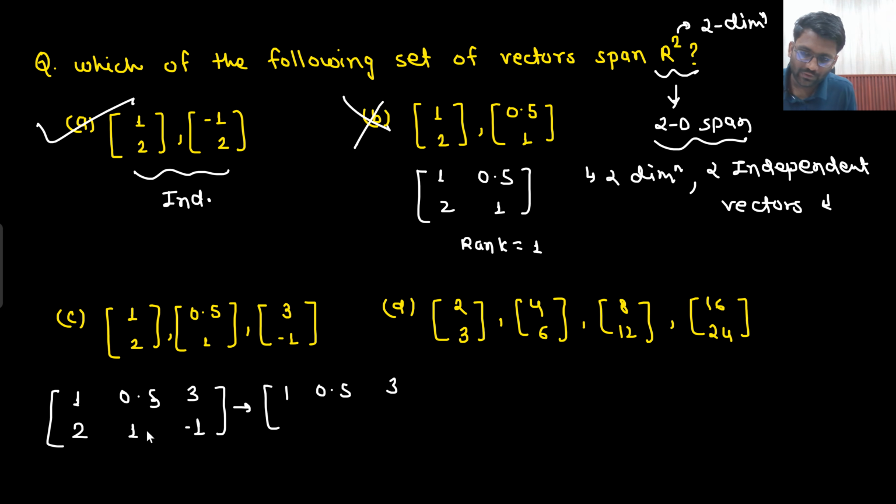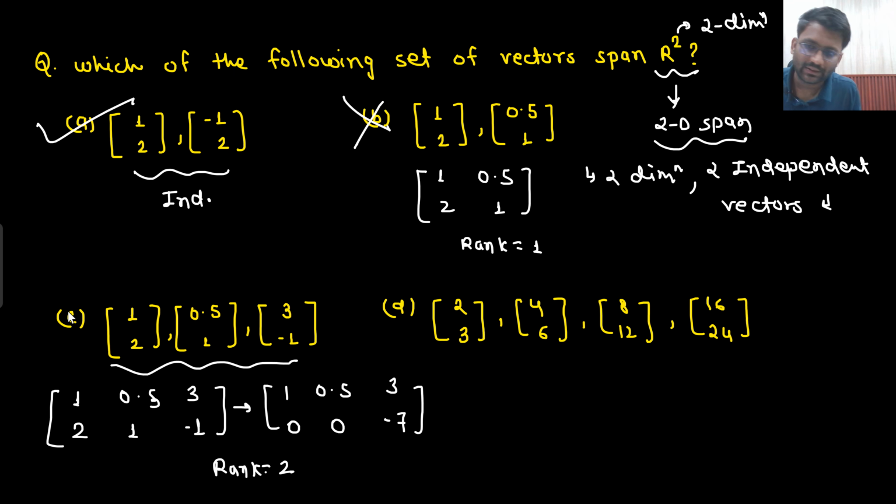1.53. Then I will do twice of this and subtract it from here, twice of this subtracted from here, twice of this subtracted from here. So what is the rank I am getting? Rank I am getting is 2. That means yes, there are two independent vectors and you can directly see they are independent of each other.